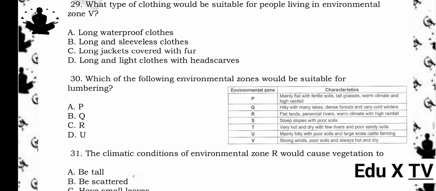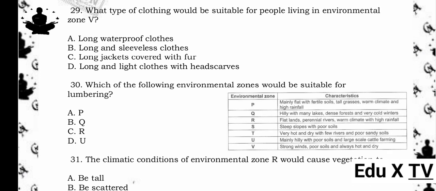29. What type of clothing would be suitable for people living in environmental zone B? A. Long waterproof clothes. B. Long and sleeveless clothes. C. Long jackets covered with fur. D. Long and light clothes with headscarves. The answer is D. Long and light clothes with headscarves.